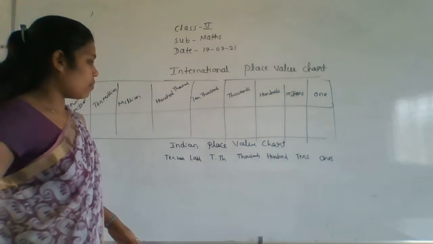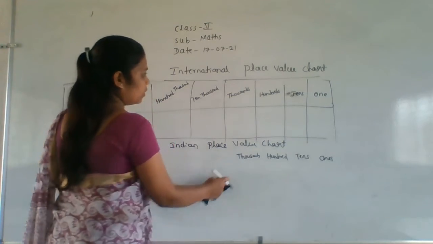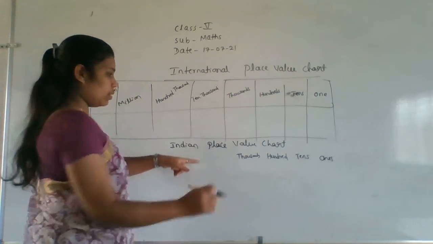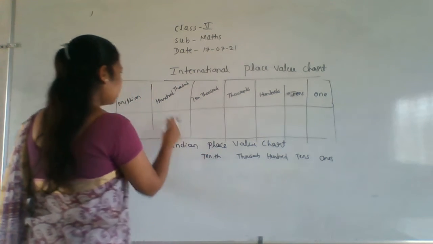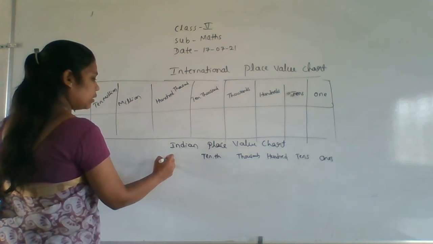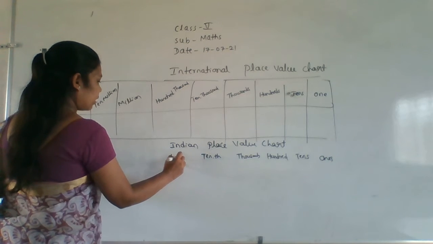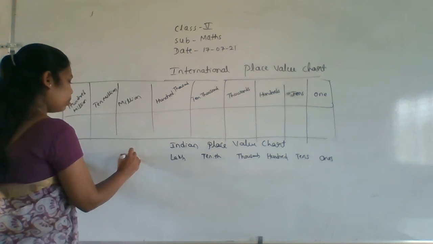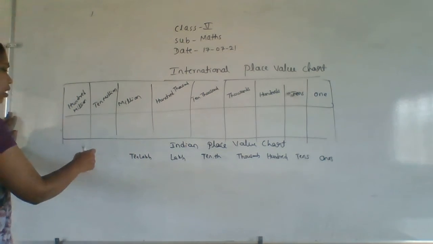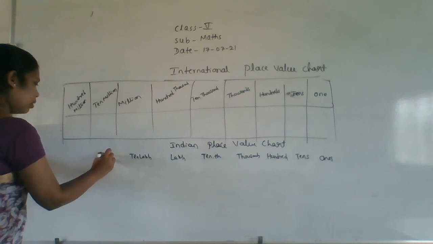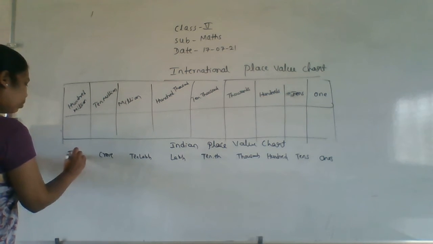Below only I'll write. Thousands below and 10,000 below. You will get here 10,000 only, right? Below 100,000, you will get a lakh here, and below million you will get 10 lakh, and here this will be the crore, and this will be the 10 crore.